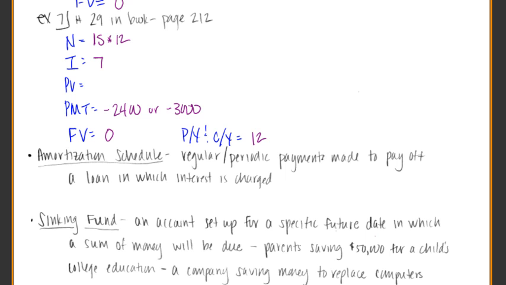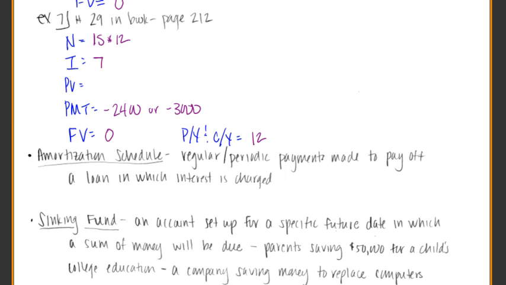Now here's the question: what's the present value? Is the present value the $40,000 that they have as a down payment? Well, no. The present value, remember, is of the loan. What you're finding out is the present value of what they're going to ask the bank for. So what they're going to ask the bank for is not $40,000. They're going to take the price of the house, cut off $40,000, and that's what they're asking the bank for. So this is all in reference to the loan amount.